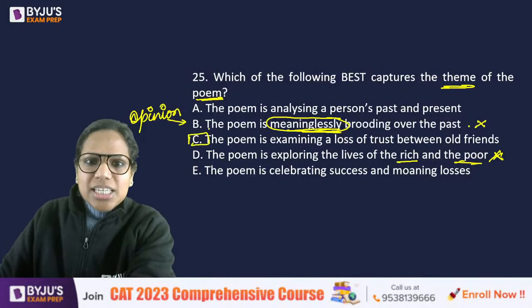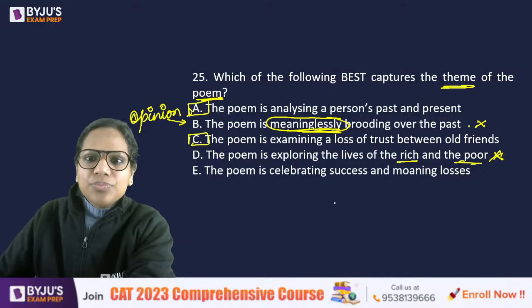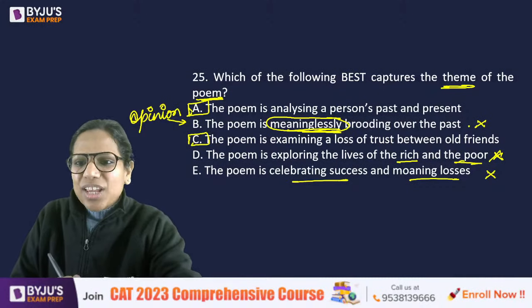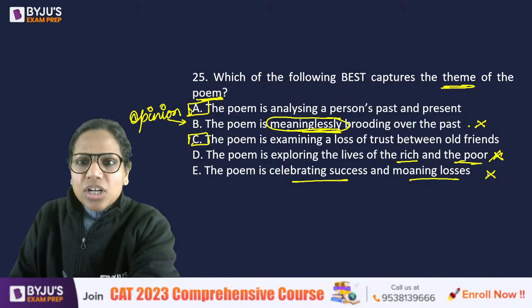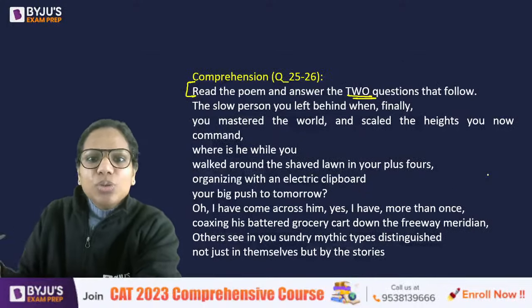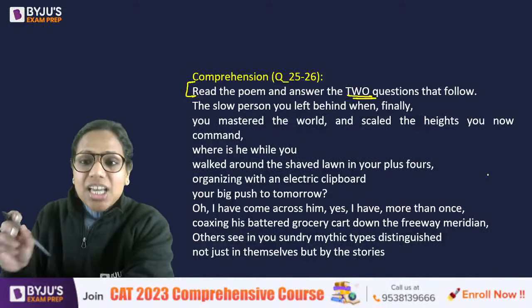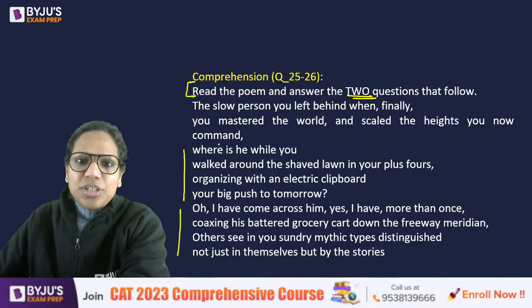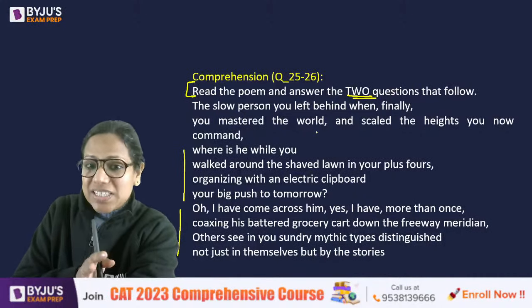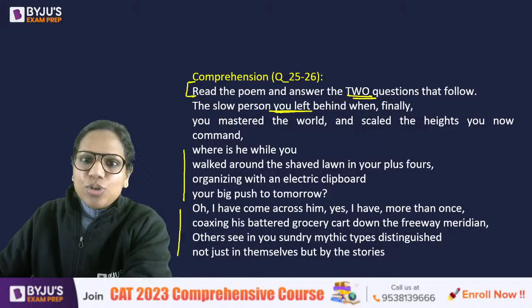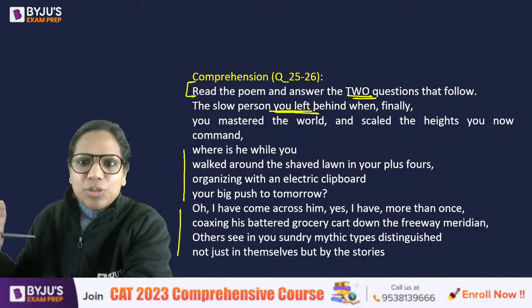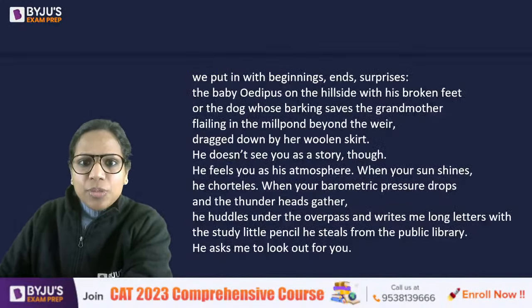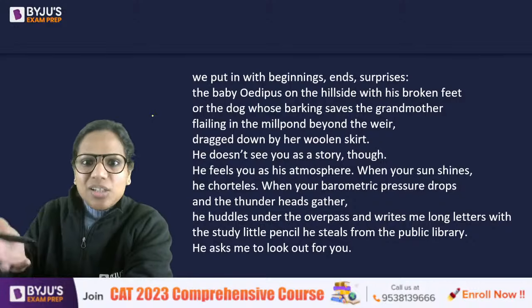So A and C is what students narrowed down to here. Celebrating success, mourning losses, no, that idea was also not there. So between these two, we didn't find any dispute that happened between old friends, right? So loss of trust between old friends was not something that was apparent. However, we did talk about a person's present and his or her past. Okay, this person has left some people behind in the past. Now this person is pretty successful, that is there, right? But it focuses more on this person's present and past.